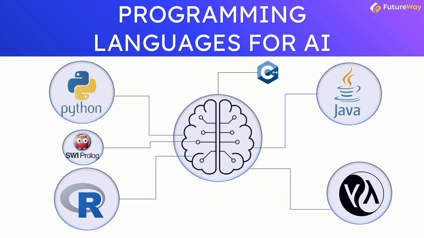Now R is one of the most effective languages and environments for analyzing and manipulating data for statistical purposes. It is a statistical programming language, so using R we can easily produce well-designed, publication-quality plots, including mathematical symbols and formulas wherever needed. It also has predefined functions for machine learning algorithms, natural language processing, and so on. So R is also a very good choice if you want to get started with programming languages for machine learning and AI.